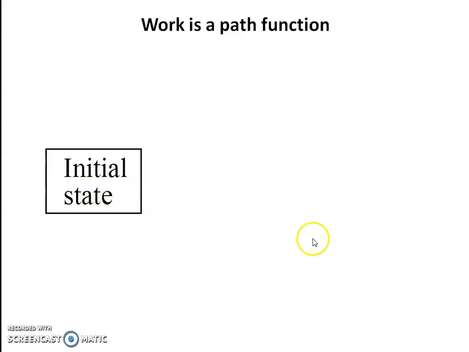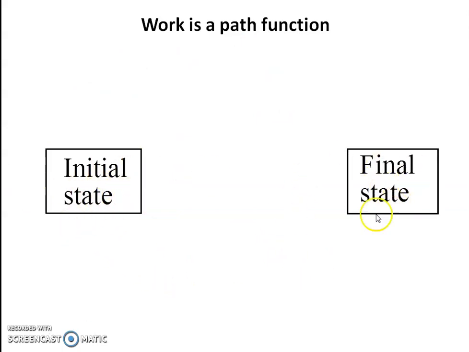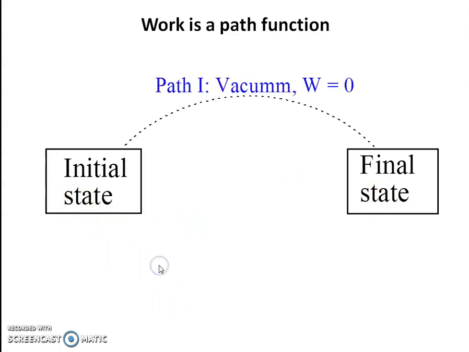Suppose this is the initial state and at the end the system reaches the final state. Now from initial state to final state, suppose the system changes by the first path, that is in vacuum, and you know that in vacuum the amount of work done is 0. So this is path 1.